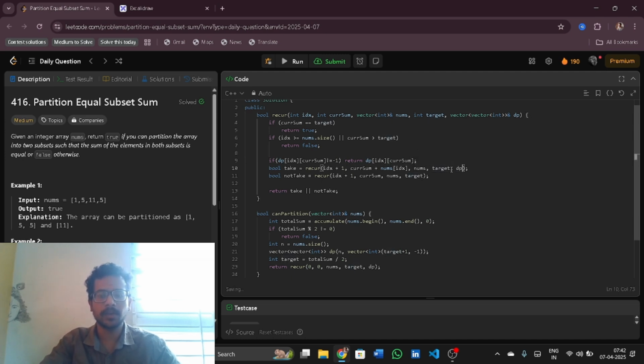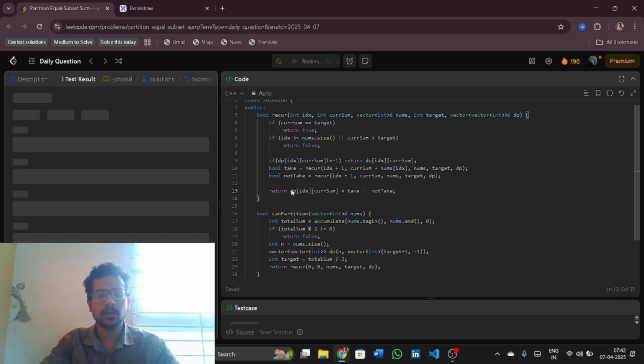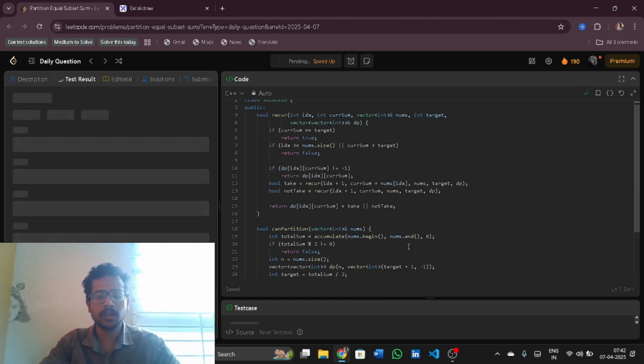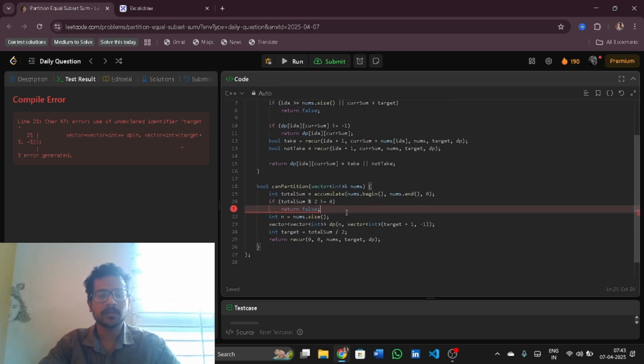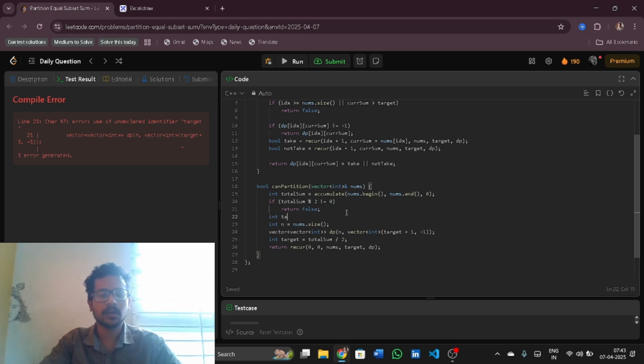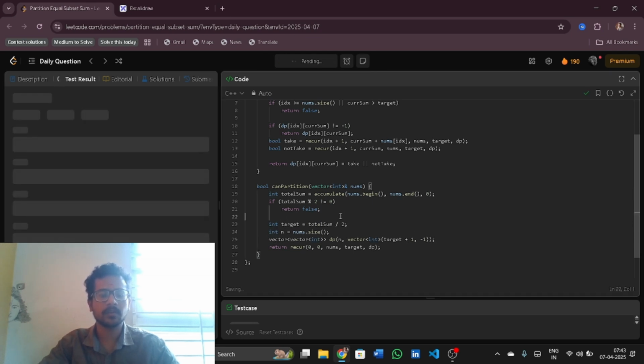So here it will be DP, here it will be DP, and DP of index and current sum will be equal to take or not take. Let me run this. Target is not initialized, so int target, sorry, it is initialized here. So let me run this again.